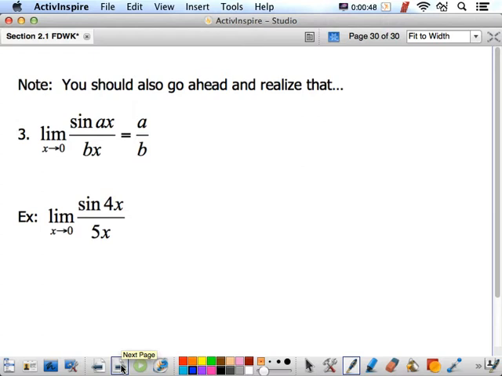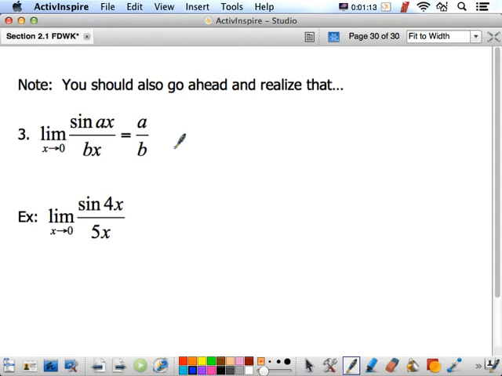Okay, there's a third one that your book technically doesn't give you, but I think it's worth going ahead and learning. It's also true that the limit as x approaches 0 of sine of any number times x divided by any number times x always equals those two numbers divided. So we just say sine of ax over bx, and that limit as x approaches 0 is always a over b. I think it's well worth going ahead and memorizing that.